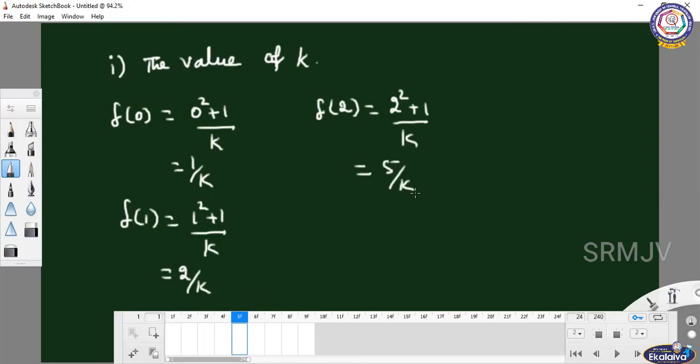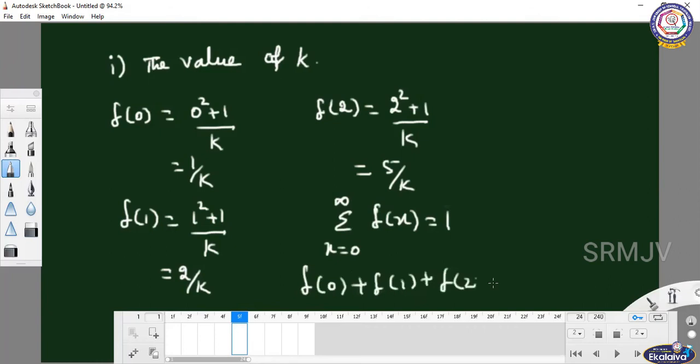So what is the value of k? Sigma of f of x equal to 1, that is f of 0 plus f of 1 plus f of 2 equal to 1.